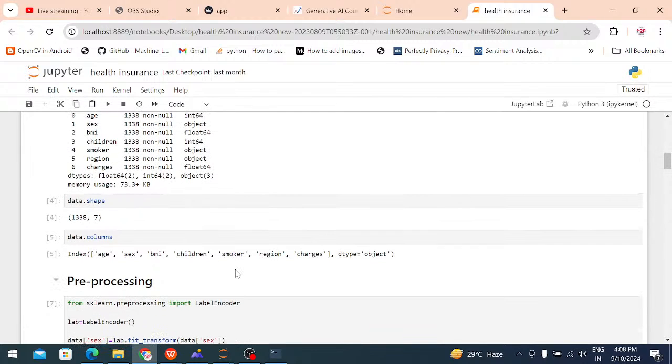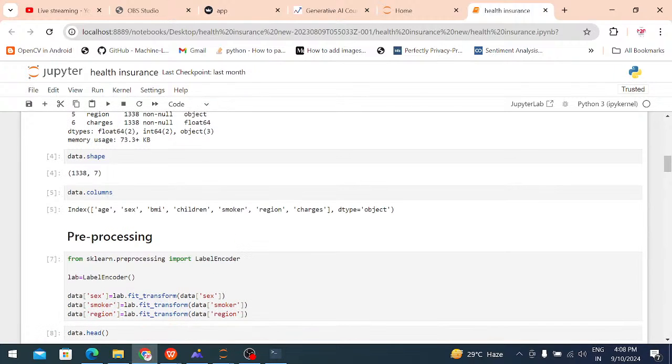After the data collection process is completed, whatever data we are collecting, we also check the information. This many rows we are collecting, this many columns there are, these are the attributes available in the data set. Everything we have checked. Data collection process is completed. After this, the next step is data pre-processing.